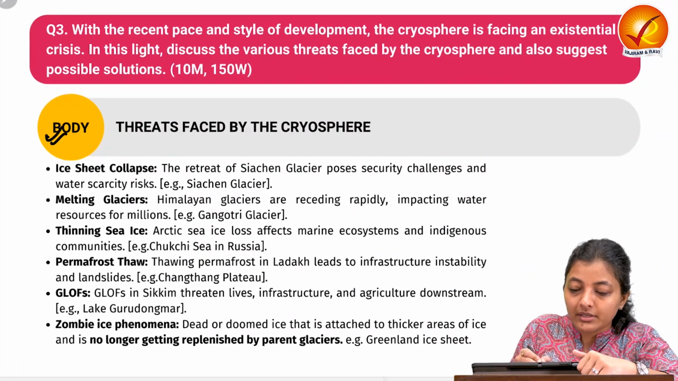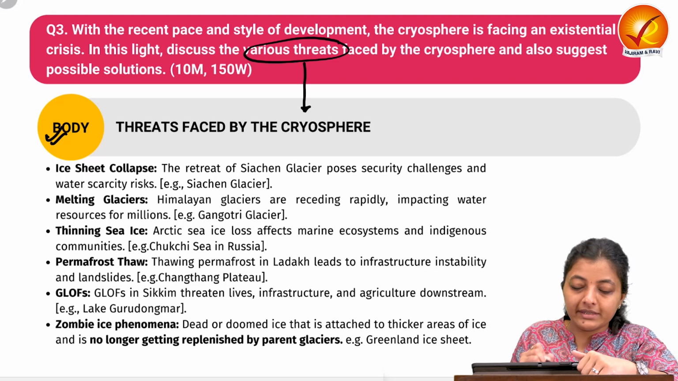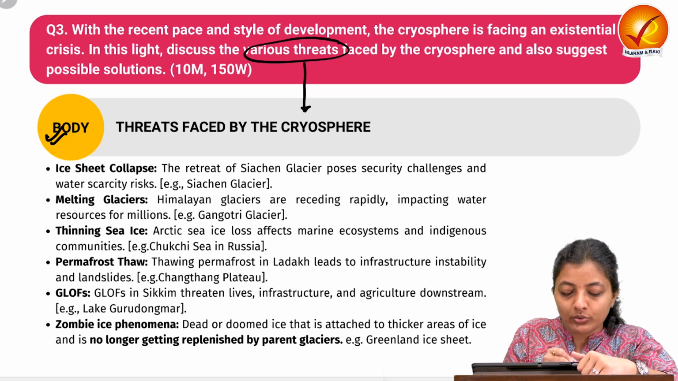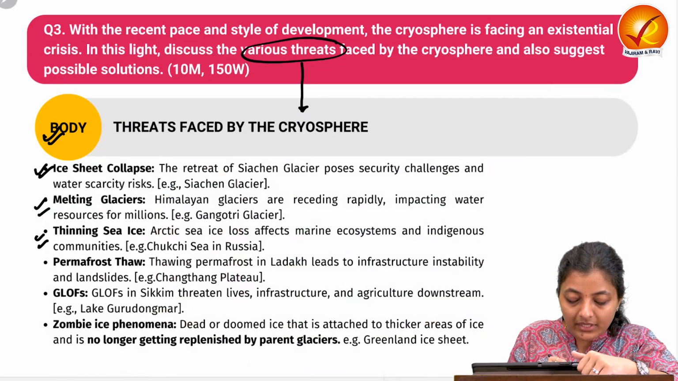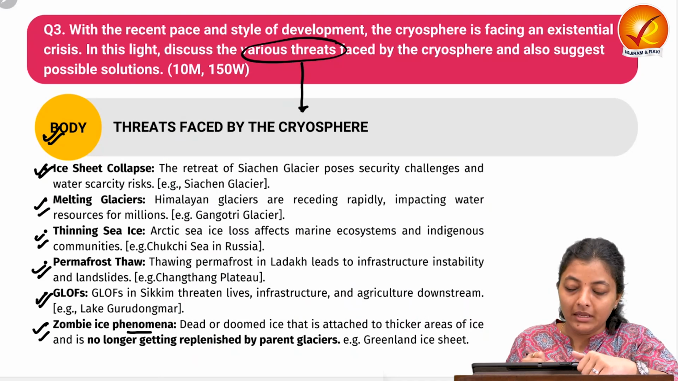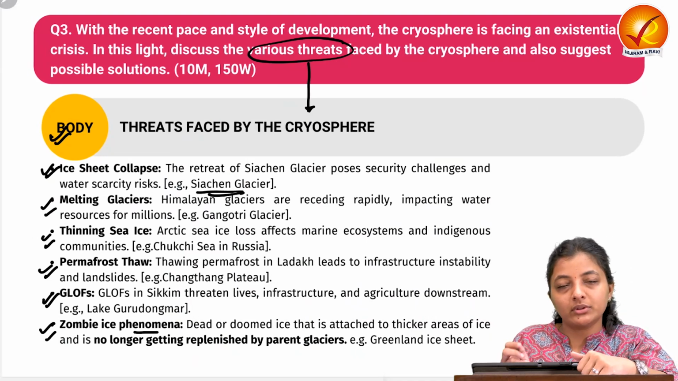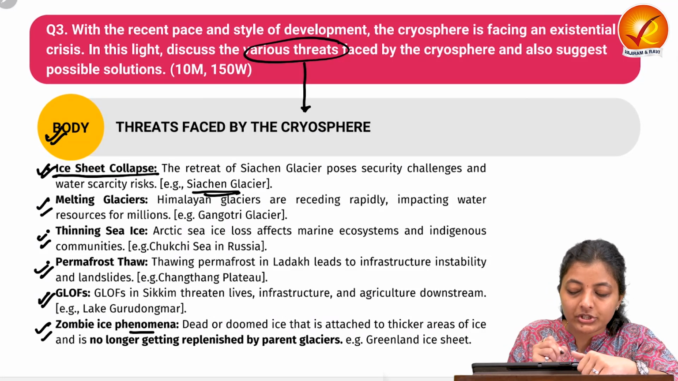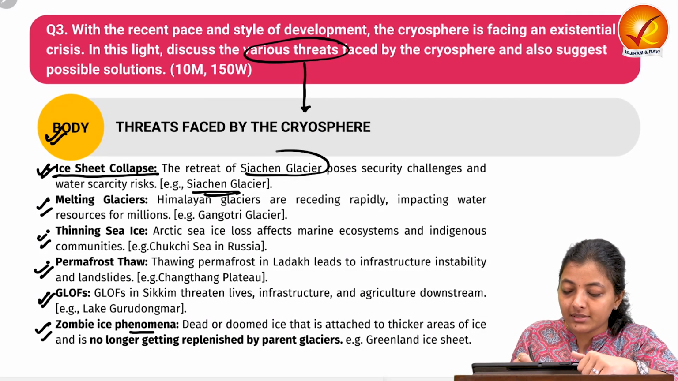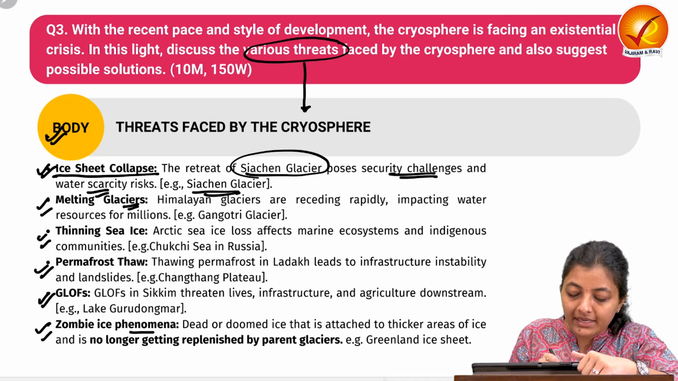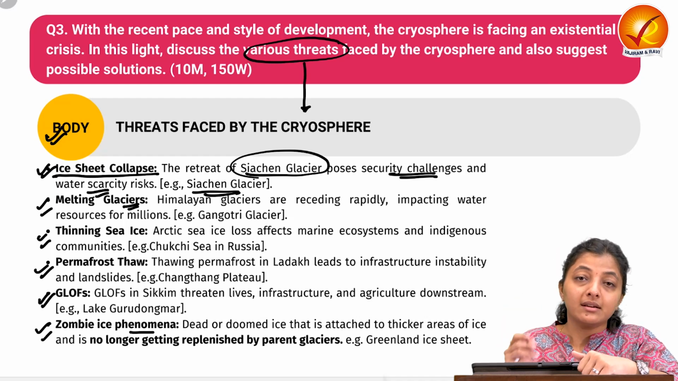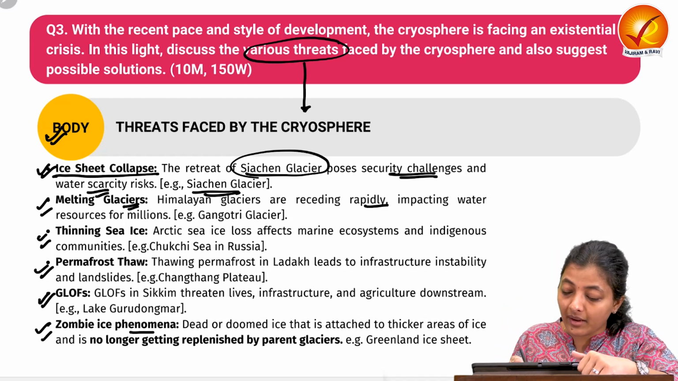Moving on to the first demand of the question, we need to write down the various threats. So you can write about ice sheet collapse, melting glaciers, thinning sea ice, then permafrost thaw, then GLOFs, then the zombie ice phenomenon. You can give some examples with respect to that also. Like ice sheet collapse: the retreating of the Siachen glacier poses security challenges and water scarcity risk. Melting glaciers: like Himalayan glaciers are receding or retreating rapidly, impacting water resources for millions.